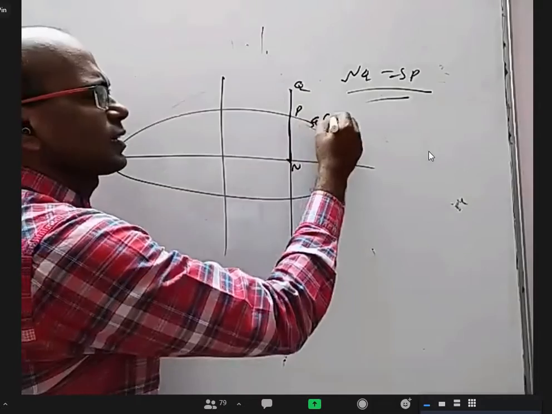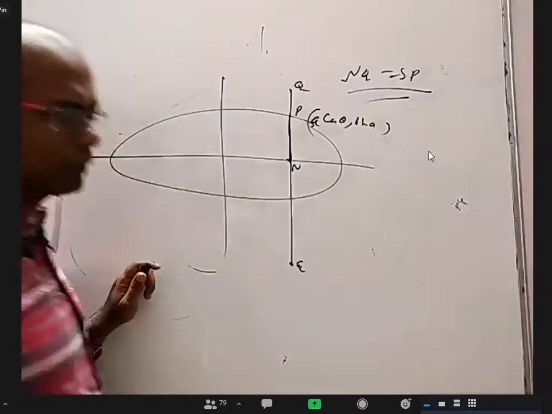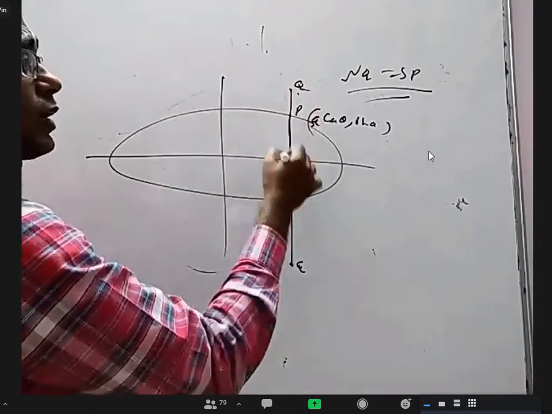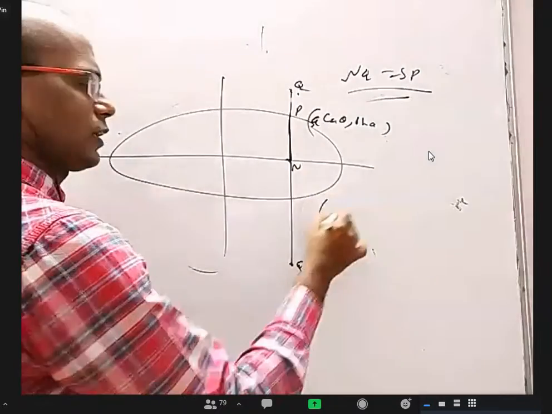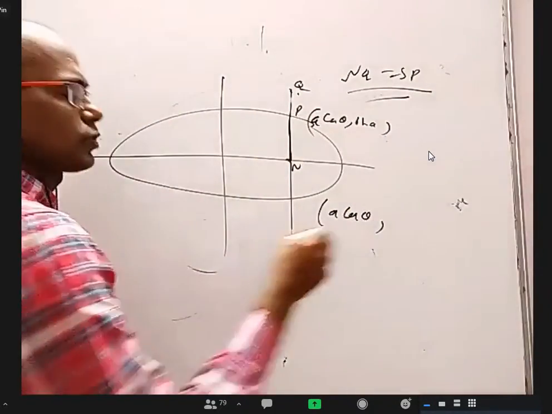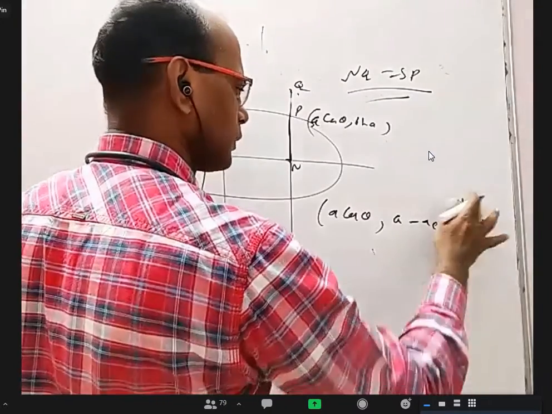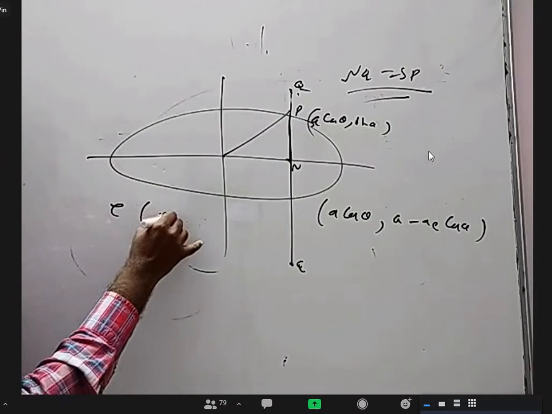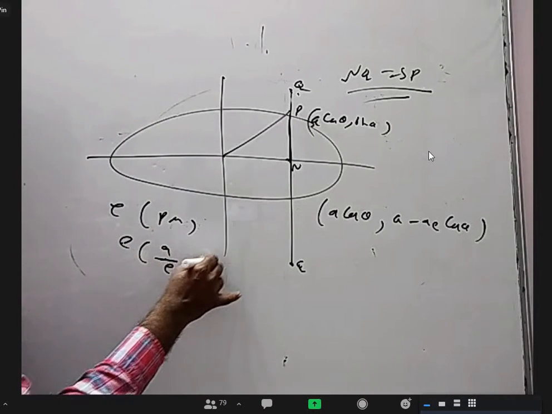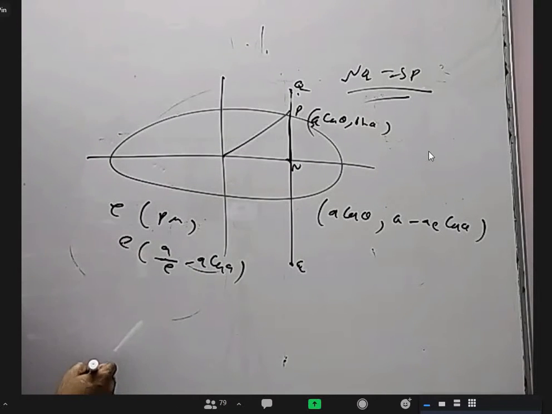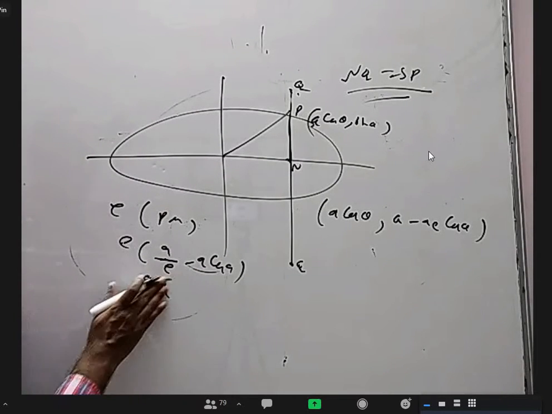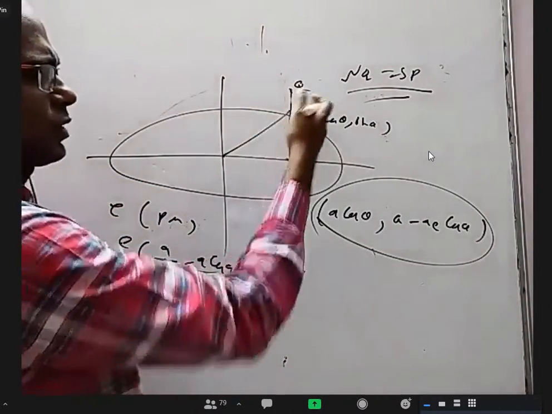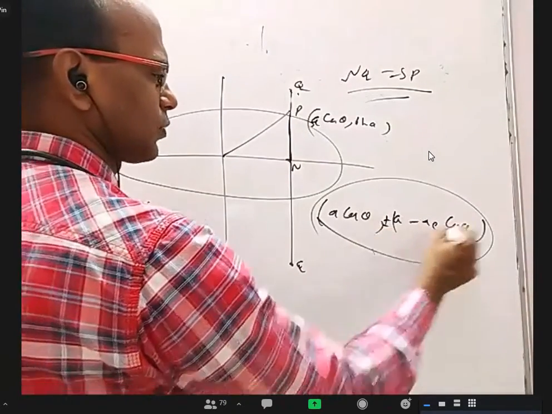If I take this as A cos theta comma B sin theta, what is NQ height? What are the coordinates of Q here or here? X coordinate is A cos theta, but Y coordinate should be A minus AE cos theta. Am I right? What is the formula for SP distance? E into PM. And what is this? A by E minus A cos theta. That is A minus AE cos theta. Yes, that's right. So you want the locus of this point. And this is plus or minus, one time up, one time down.